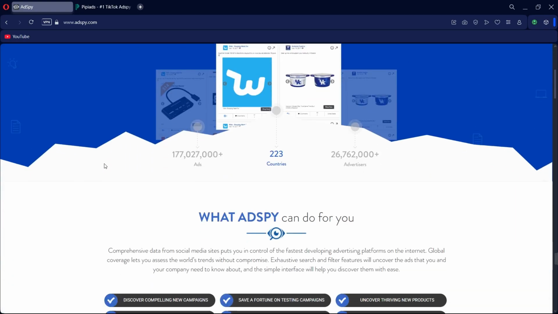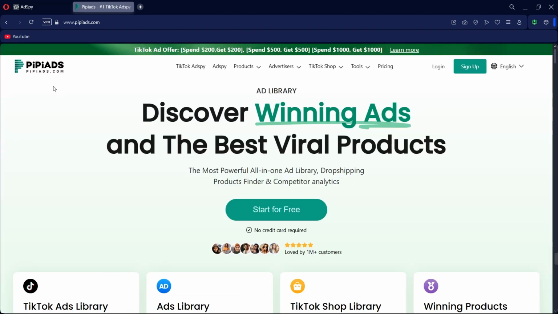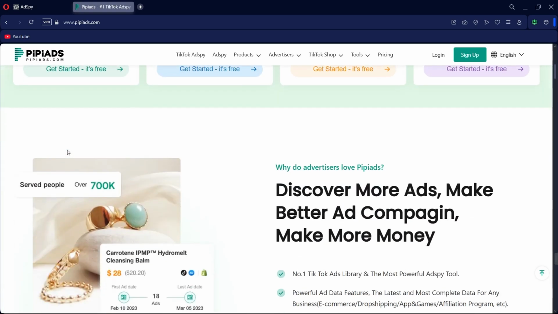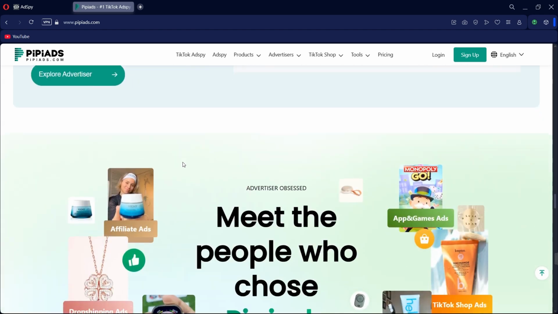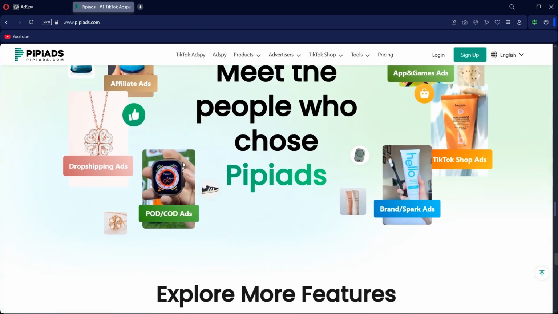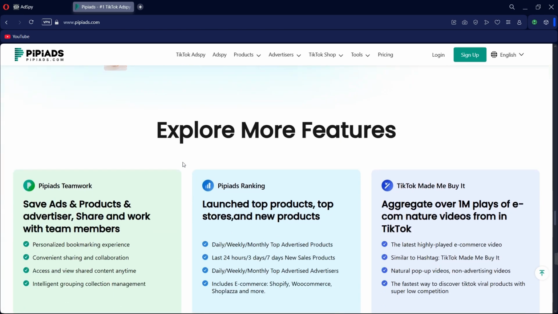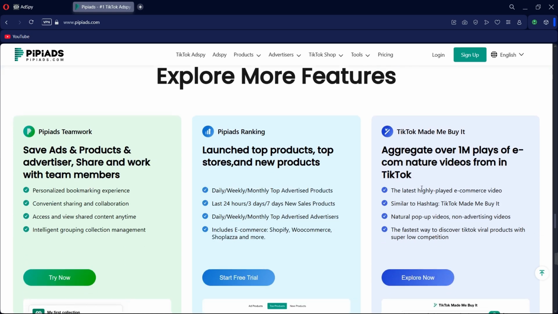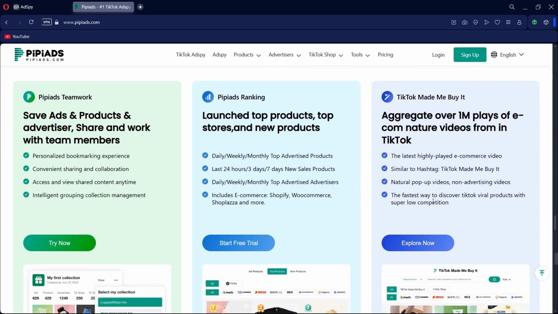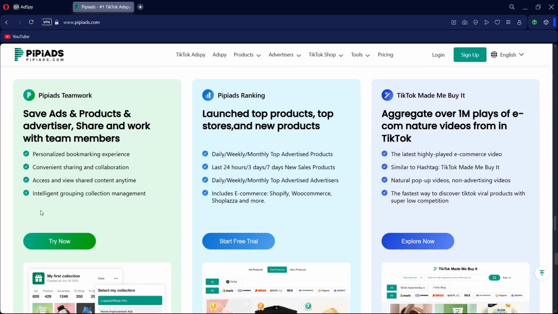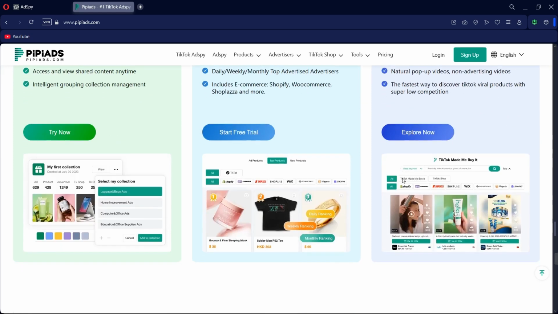I've been comparing Adspy and Pipiads throughout 2025, and while both platforms offer robust ad intelligence tools, they cater to different needs and preferences. Your choice depends on whether you prioritize extensive data coverage and advanced search capabilities or focus on TikTok advertising with user-friendly features.